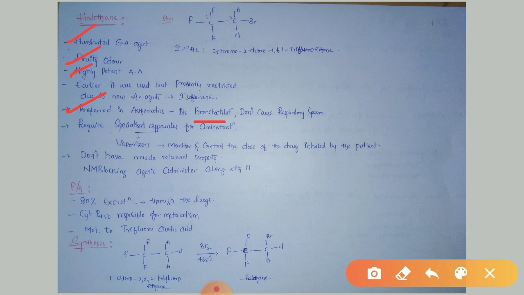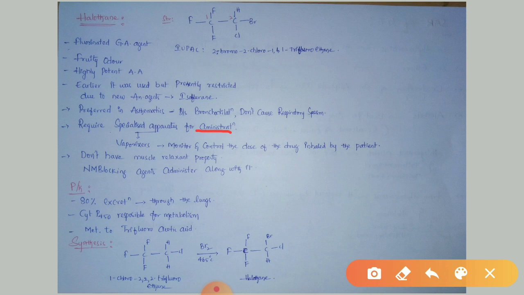At the same time, halothane does not cause respiratory problems, that is, respiratory spasm. Halothane requires specialized apparatus for administration.